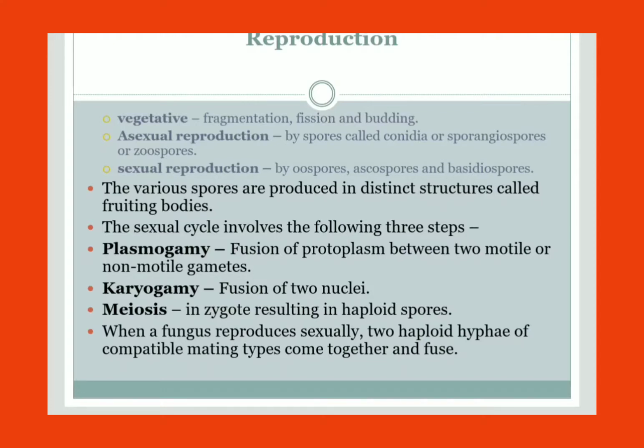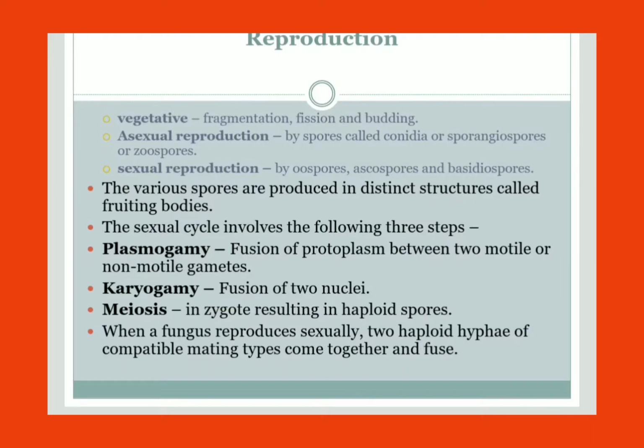The next step is karyogamy. Karyo here means nucleus and gamy is fusion. So if the hyphae or gametes come together, their nuclei fuse to form a zygote. If karyogamy does not take place, then in a single cell two nuclei are present. Two nuclei means dikaryon. Di means two, karyon is a nucleus.